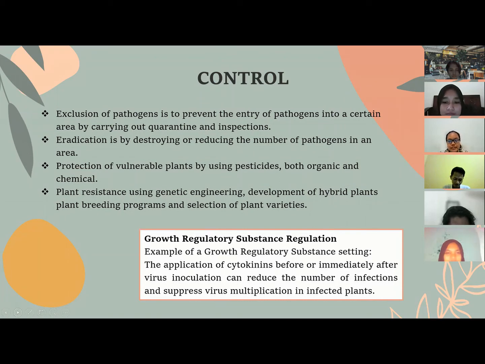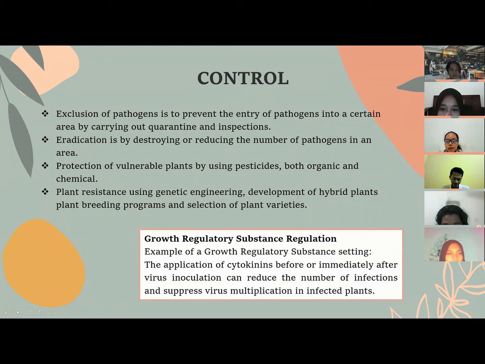Actually, the prevention and solution are the same as for controlling other diseases. However, what needs special attention is to pay attention to the content of growth regulator in the plant body by regulating growth regulator in the plant body. Additional growth regulators are given into the plant body before the action. Observe the condition of the plant. Then make observations on environmental conditions, namely temperature, water, and sunlight, that affect the effectiveness of giving growth regulators.